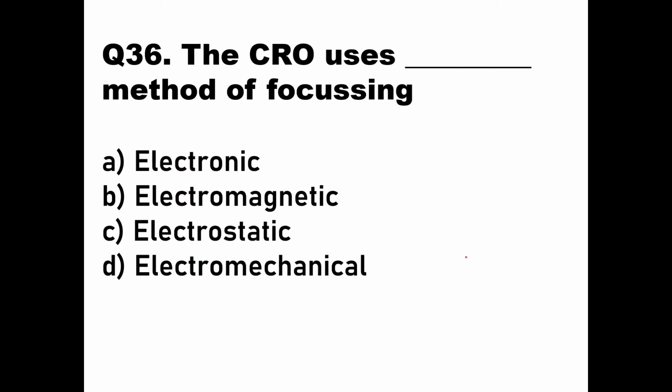The CRO uses dash method of focusing. The options are electronic, electromagnetic, electrostatic, and electromechanical. Obviously, it is electrostatic.